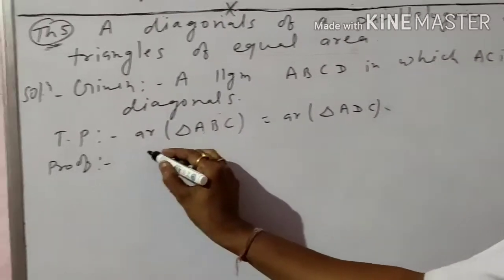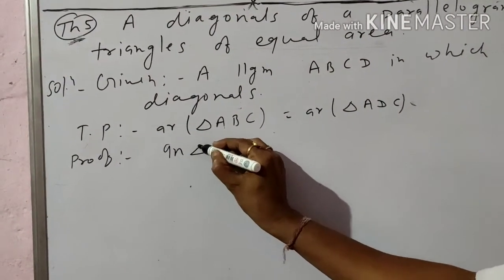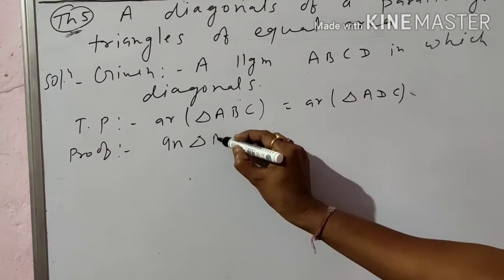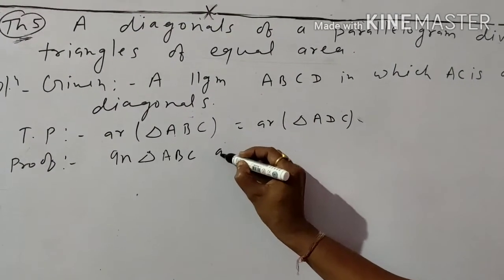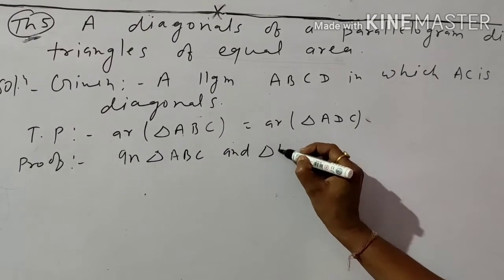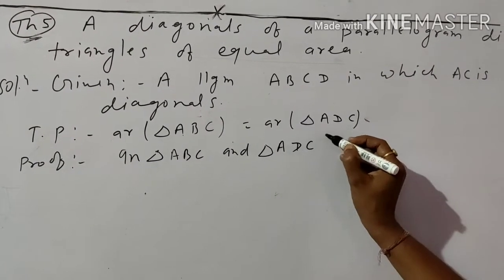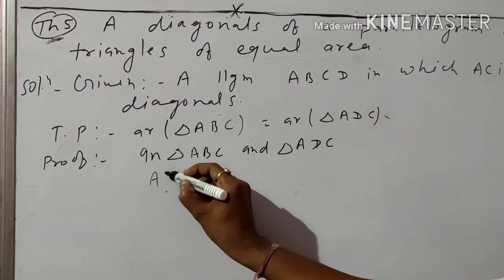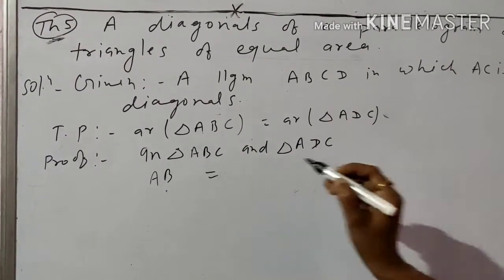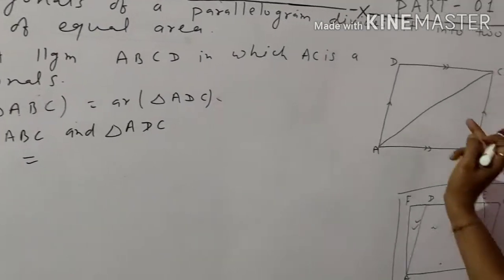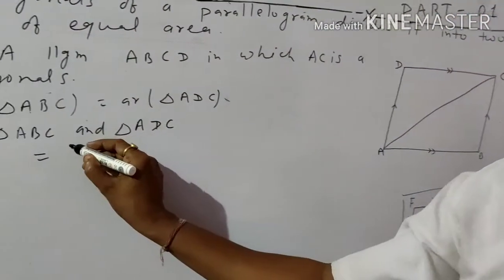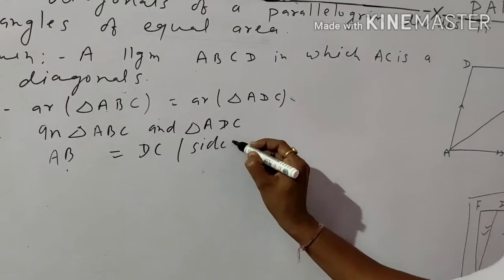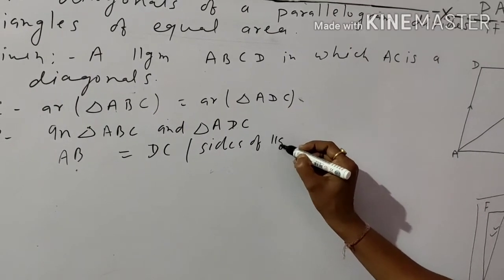Take two triangles, same concept. First of all, you make the congruency in triangle ABC and triangle ADC. In these two triangles, AB is equal to DC, sides of parallelogram.